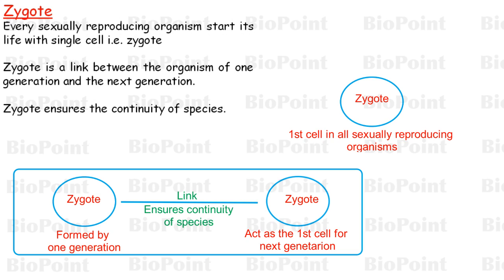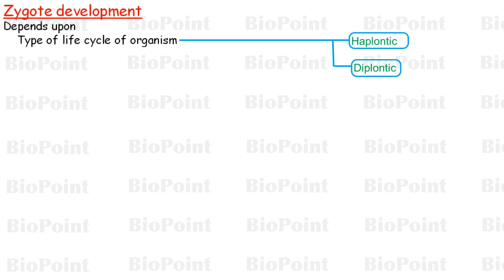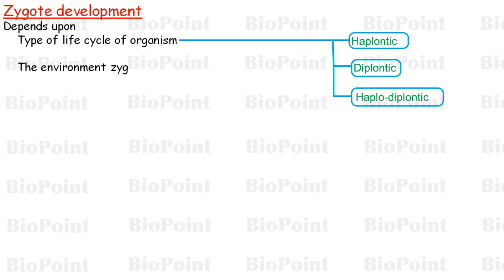Now, starting with development of zygote. After the zygote is formed, its further development may vary depending upon the type of life cycle of organism. That is, the life cycle of organism is haplontic or diplontic or haplodiplontic, and the development of zygote may also vary depending upon the environment to which the zygote is exposed.